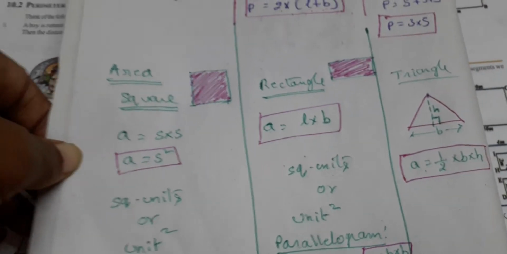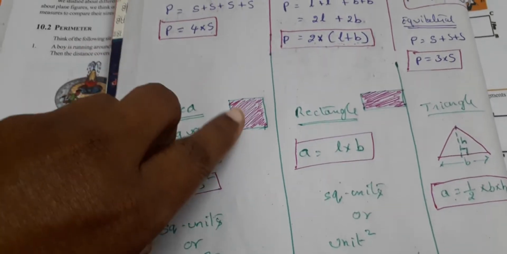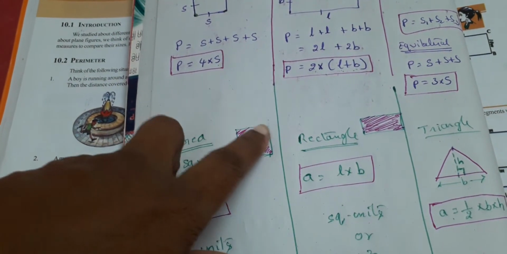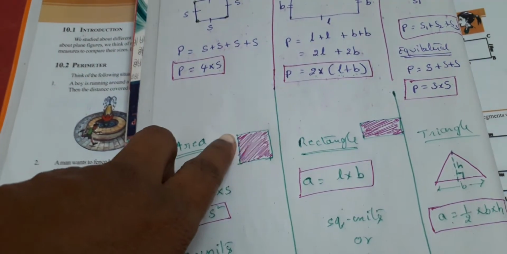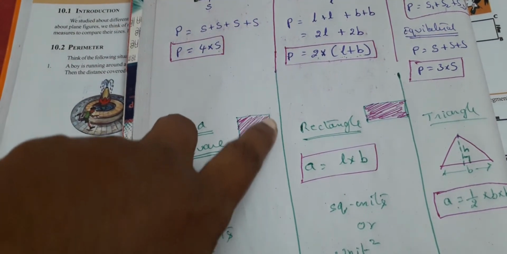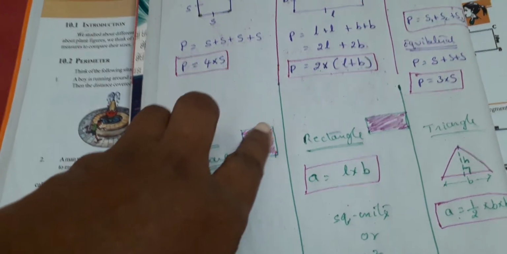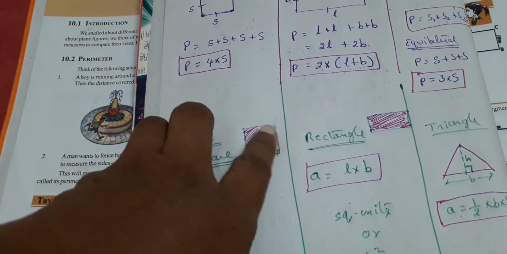Now coming to area, how do we define area? Area is the space occupied within the boundary. This green line shows you the boundary, that gives you the perimeter, and the space within this perimeter is the area.